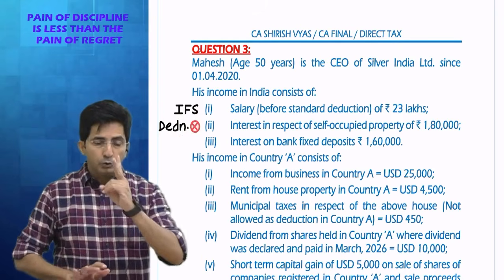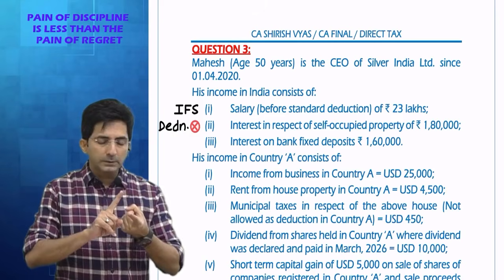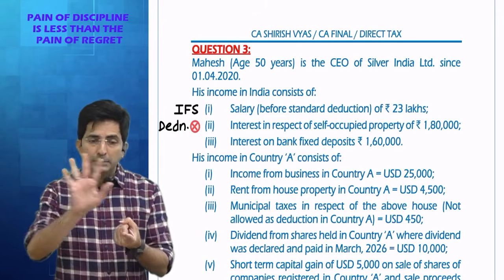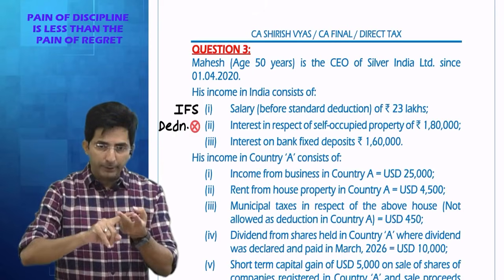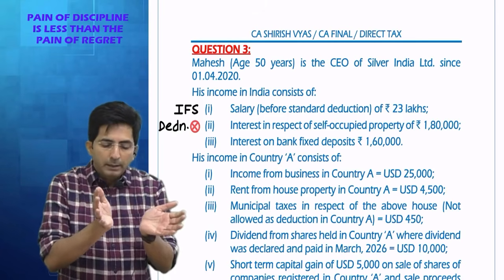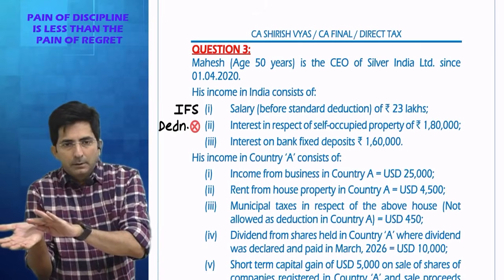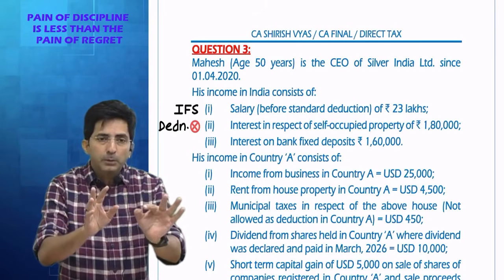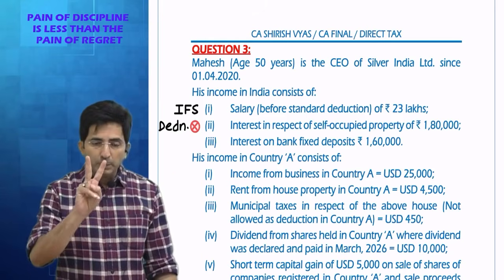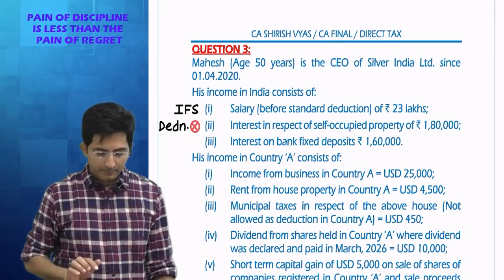You know, there are 2 special points in HP under new regime. One is for self-occupied property, interest deduction which is generally allowed up to 2 lakhs is not allowed in new regime. Other point, under HP head, if there is a loss, generally that loss you can set off with other head up to 2 lakhs. But under new regime, HP loss cannot be set off anywhere. These 2 special points you have to remember, especially for house property income.